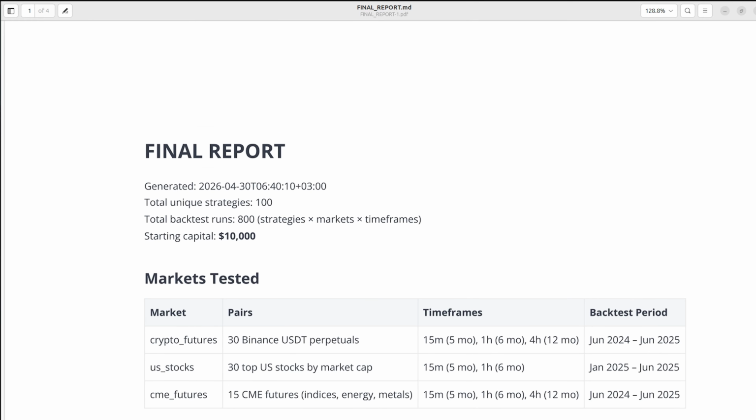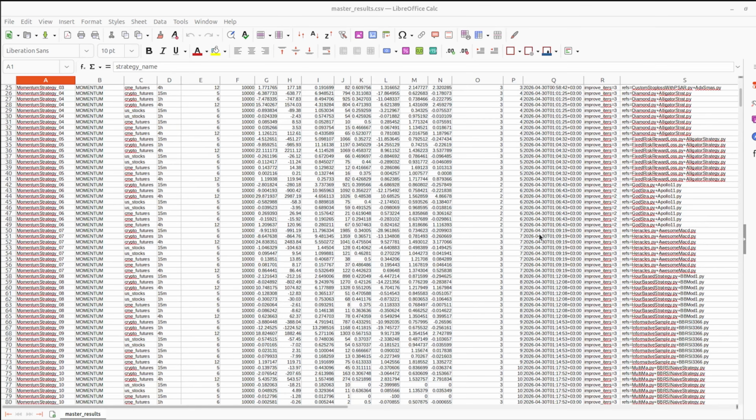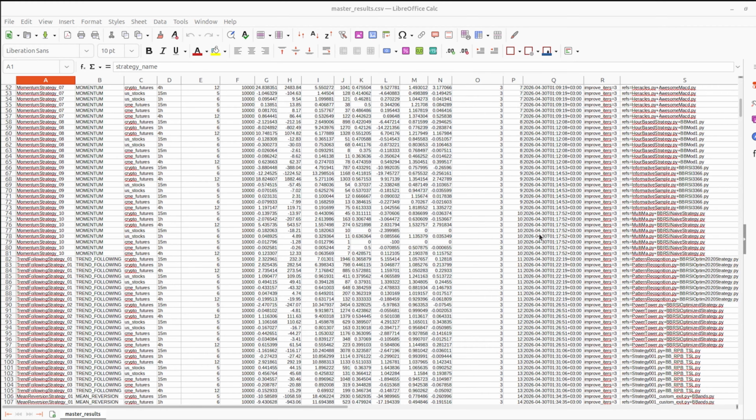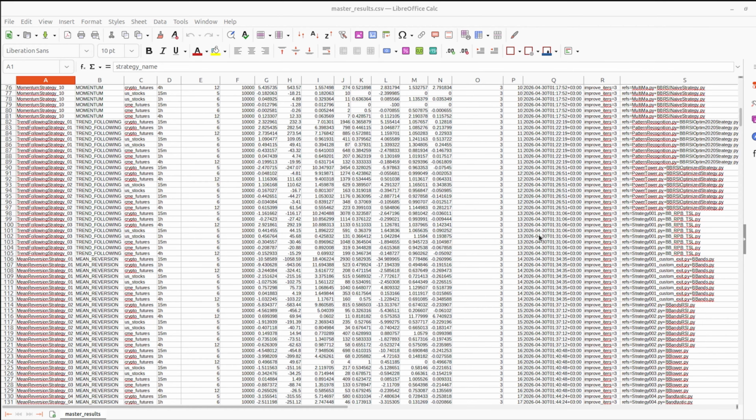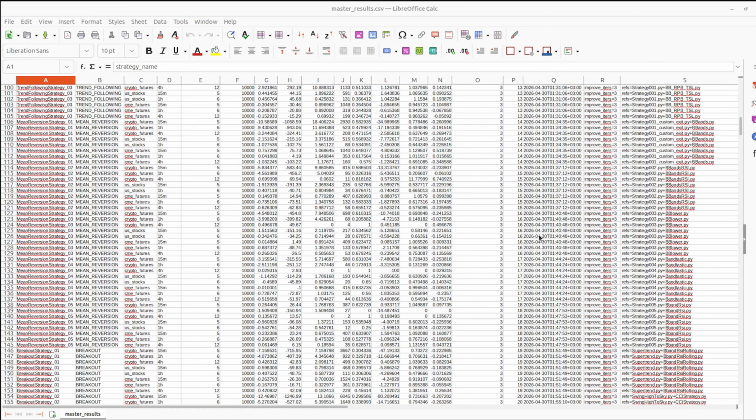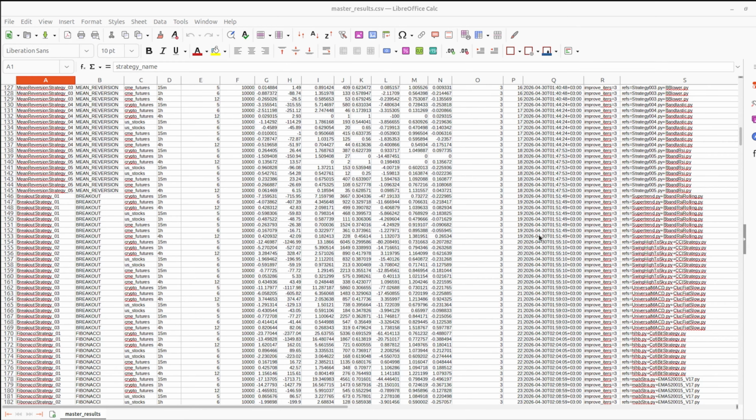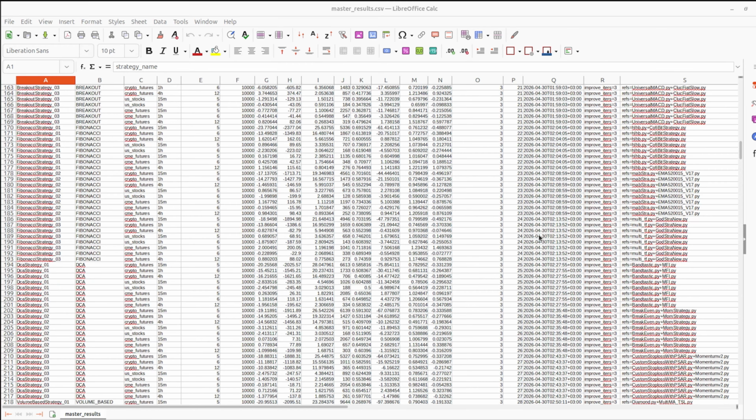But this is where things get really exciting: an AI agent that doesn't just follow instructions, but actually improves its own trading ideas iteration by iteration. Yeah, so basically here you can see a spreadsheet with all the results. And I just told the agent to write everything itself and test and improve itself while I was sleeping. So I woke up and everything was ready.